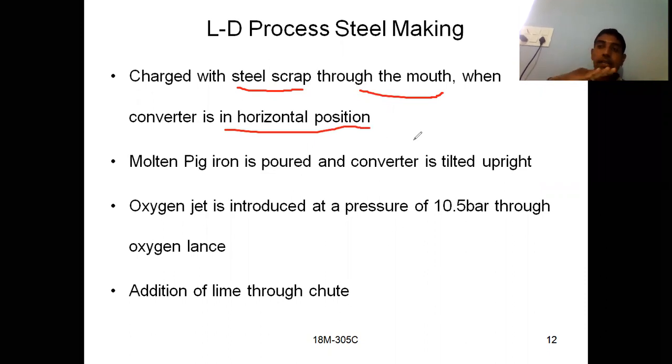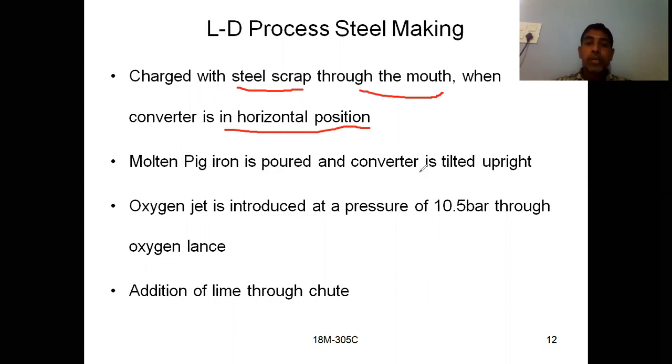It should be tilted to horizontal or some inclination, and the charge can be added from the top. The charge will be steel scrap along with pig iron.